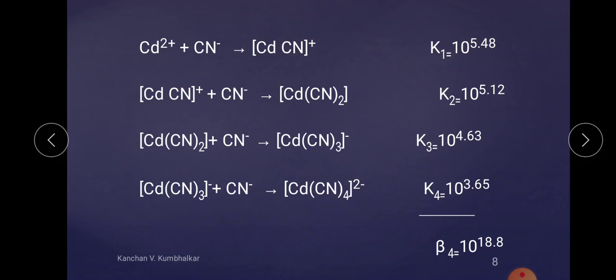So if K1 is counted as a stability constant, this complex is stable. If you consider 1 upon K1, the product is reversibly converted into the reactant, meaning the reaction goes backward. Hence 1 upon K, or for the first step 1 upon K1, is considered the instability constant. If it is greater, then the complex is not stable, and it goes backward to the reactant.